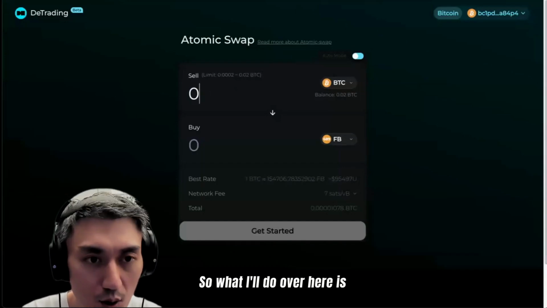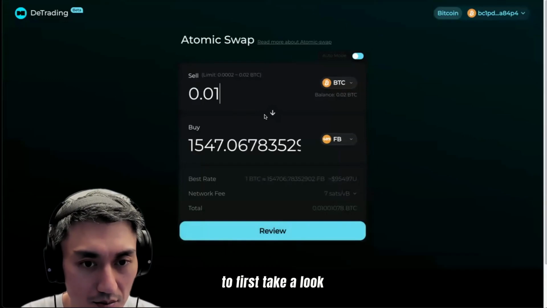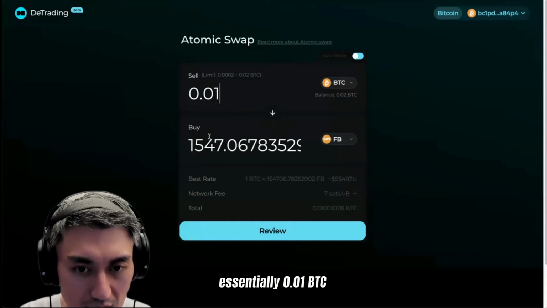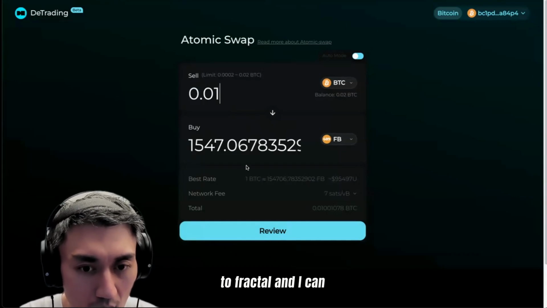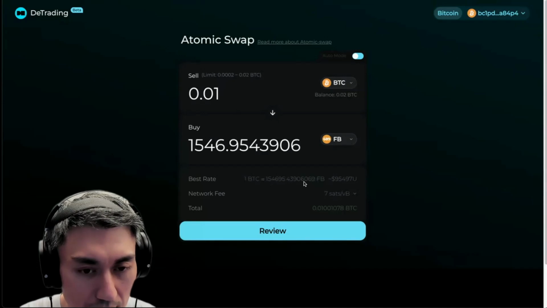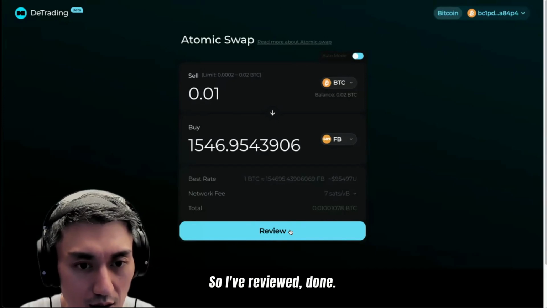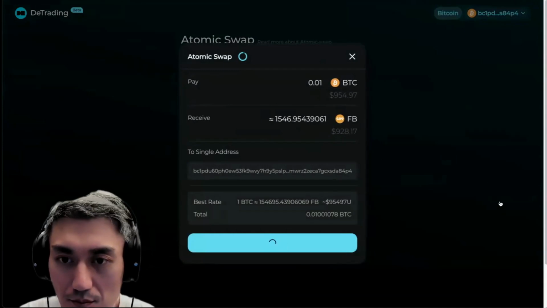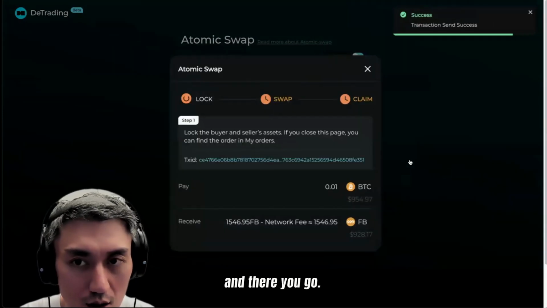So what I'll do over here is first take a look at the quotation. I'm looking to swap 0.01 BTC to Fractal, and I can see the rate over here that I'm being quoted. Got it. So I've reviewed it, and I'm pretty okay with it. So I'm going to do a swap. Sign my transaction, and there you go.